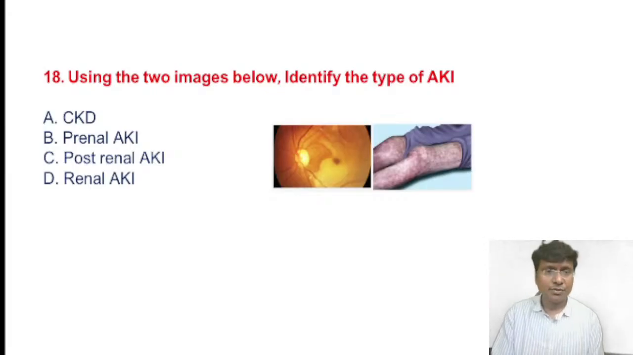Right, so please answer this quickly. This is a very simple question if I am not wrong. Using the two images below, identify the type of acute kidney injury. Is it chronic kidney disease? Is it a pre-renal type of acute kidney injury? Is it a post-renal type of acute kidney injury? Or is it a renal type of acute kidney injury?